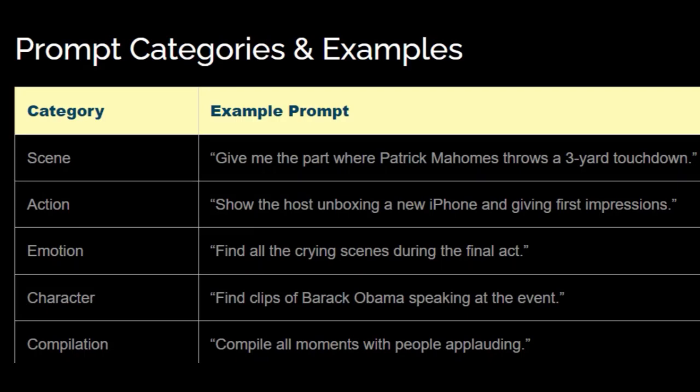And today we're looking at prompt categories and examples. What am I talking about? We're looking at OpusClip prompts, their categories, and examples of what the prompts look like.